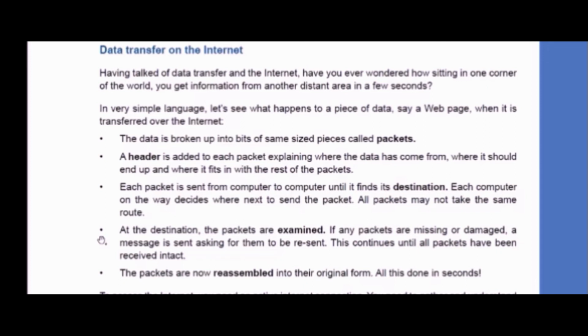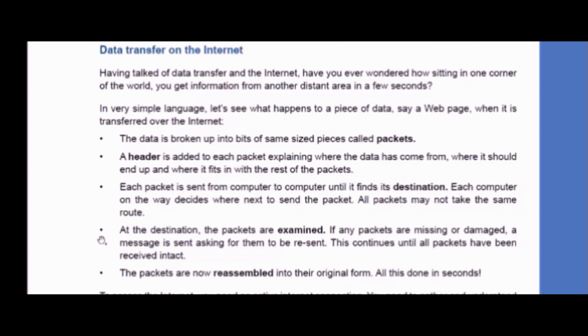Now each packet is sent from computer to computer. Suppose there are 10 computers in a network, and one computer is sending data to another computer. That data is divided into packets, and a header with the source and destination is added. Now the packet will be sent to all the computers, and the destination present in the header will match with only one computer. The computer on the way decides where next to send the packets. All the packets may not take the same route; the packets may have different routes.